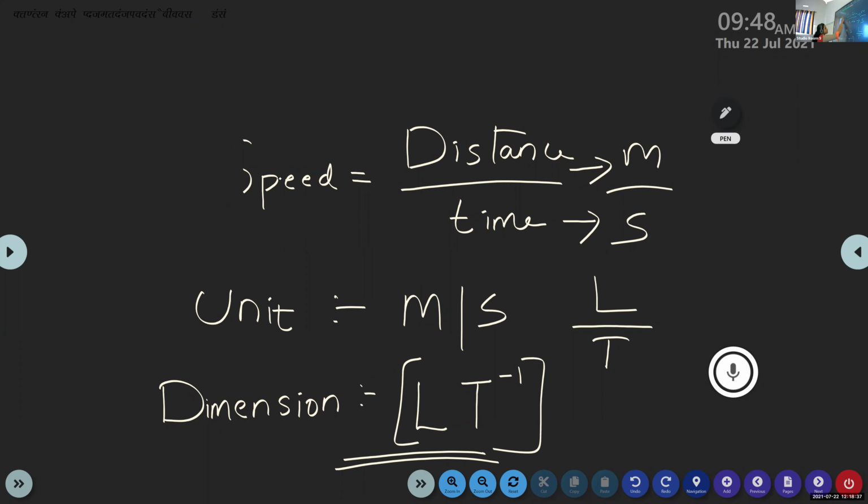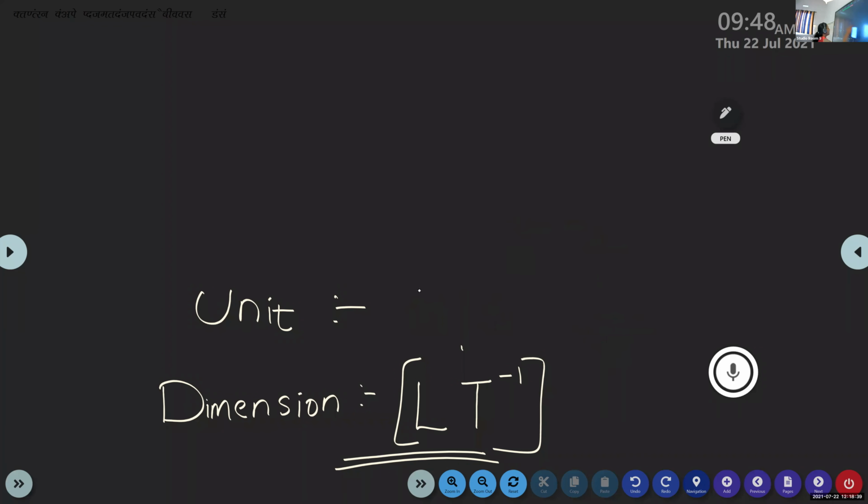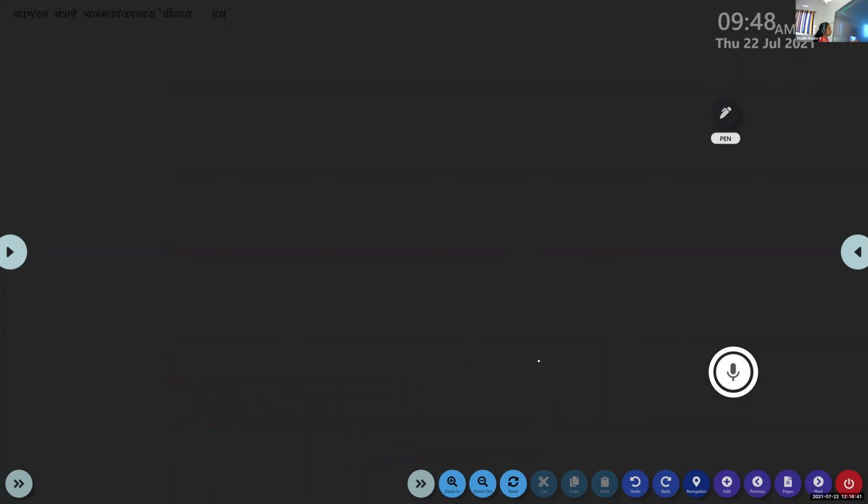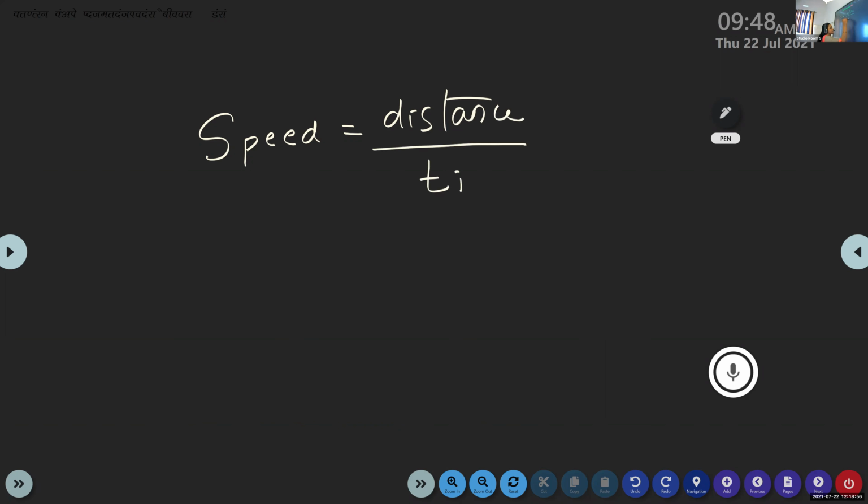Now one more term we want to write here. Identify the type of physical quantity. The speed comes under what type of physical quantity? We know that speed is equal to distance by time. Distance is a scalar quantity. What about the time? Time is scalar or vector? Tushar?